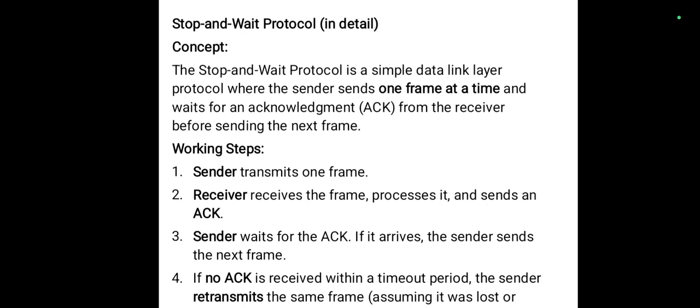If the sender does not receive any acknowledgement within the time period, then the sender has to retransmit the same frame again, and this loop runs until all the frames have been sent.